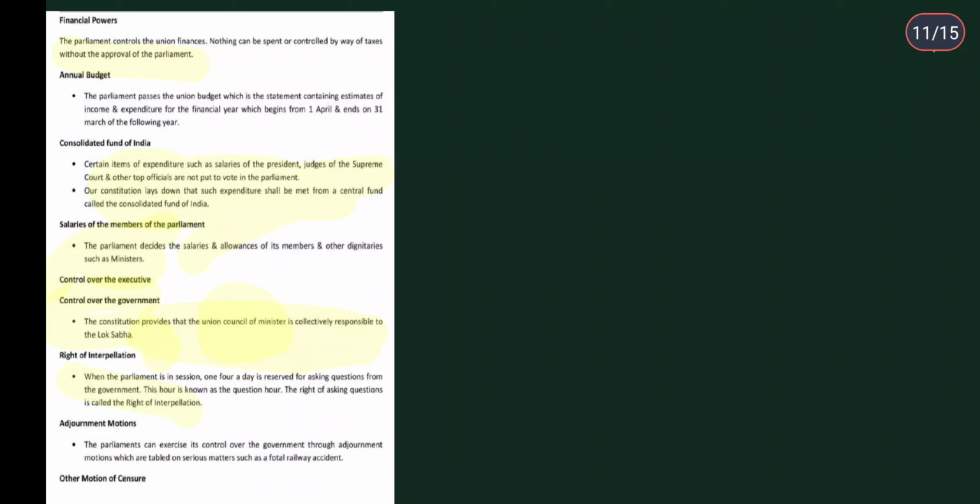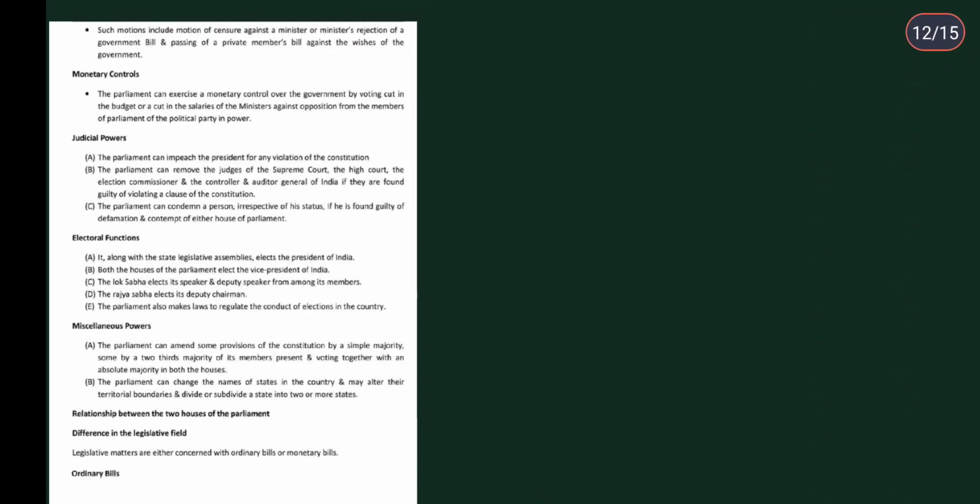Then adjournment motion: the parliament can exercise its control over the government through the adjournment motion, which is tabled on serious matters such as a major railway accident. Other motions of censure include a motion of censure against a minister, rejection of a government bill, and passing of a private member's bill against the wishes of the government.